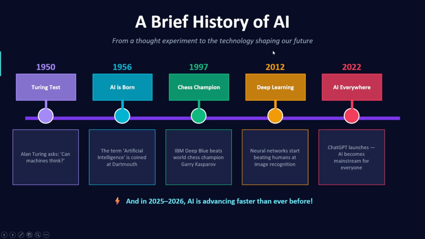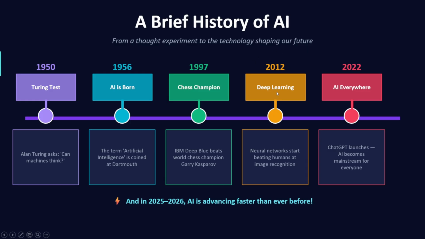Okay. Then in 2012, deep learning came into the picture. Neural networks started beating humans at image recognition. So in 2012, deep learning came and it was able to do pretty good image recognition. Okay. And 2022, AI is everywhere. Then ChatGPT came into the picture, Gemini, Claude, Llama, and everything else came up. So you can say from 2012 onwards, AI started booming.